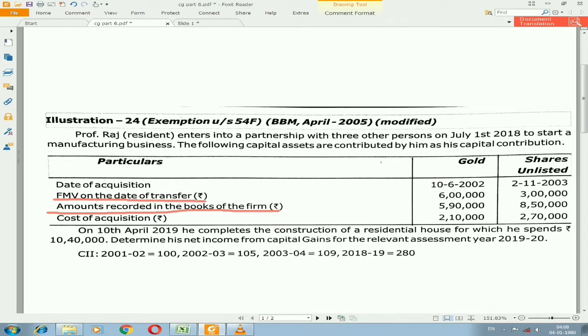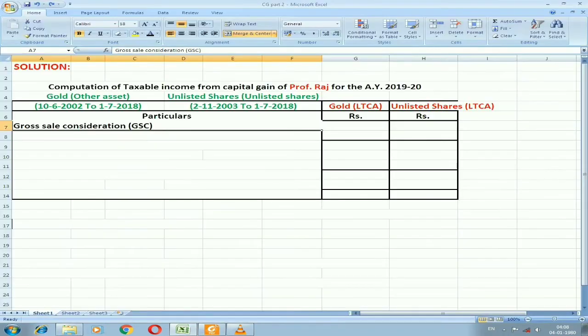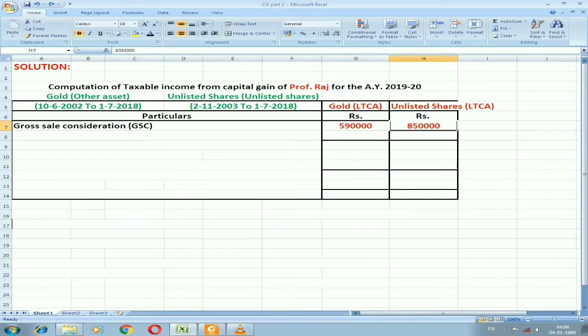So he can easily verify the sale amount recorded in the books of a firm. As they have mentioned it is a partnership firm, we can easily say the amount we are supposed to take is the amount recorded in the books of the firm, not the market value on the date of transfer. So let us record it. For gold 5,90,000, for unlisted shares 8,50,000.